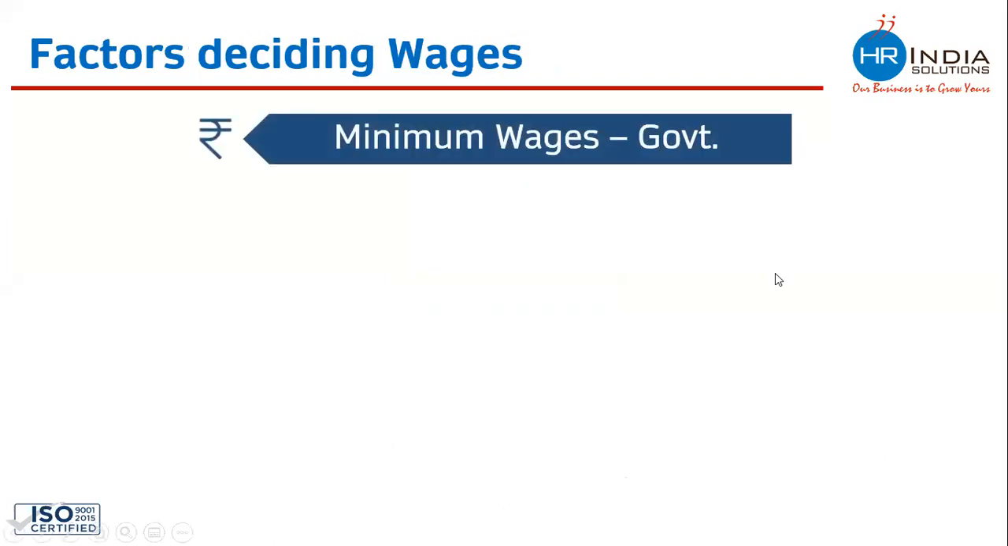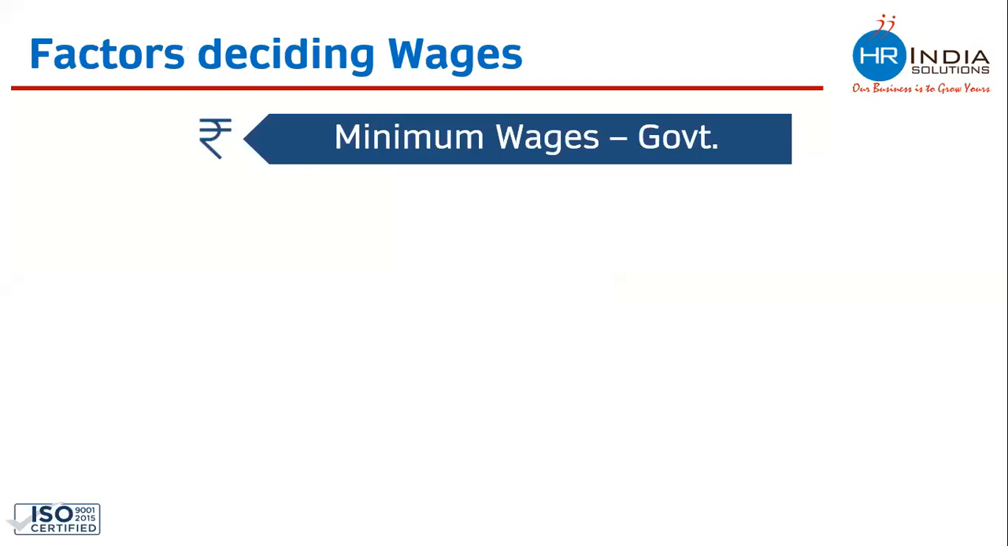So the factors which become important at the time of deciding the salary and the wages of an employee. The very first factor is the minimum wages decided by the state government, right? So whenever you are deciding the salary of an employee, always check out the minimum wage of that state government and the minimum wage for the scheduled employment.